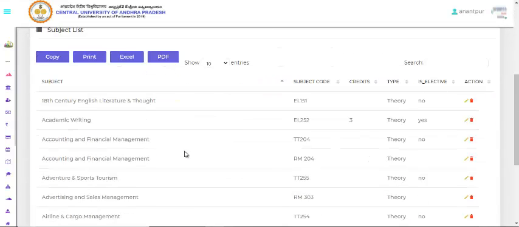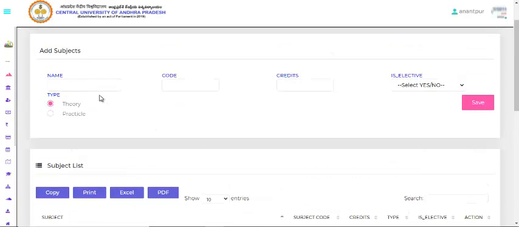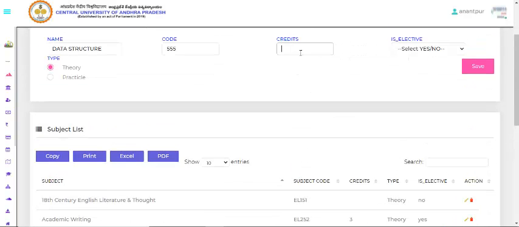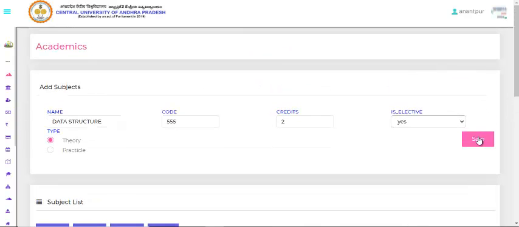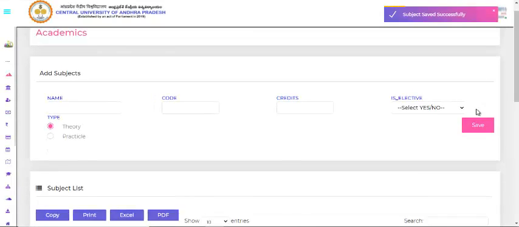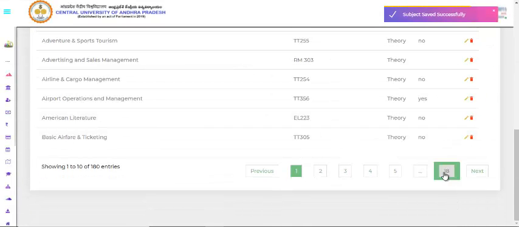And next I'm coming with the subjects master, where I can add my subjects. For example, I'm adding my subject, data structure. The code, I can give it as 555. Here, evaluate means we have to give yes. So it is a theory subject, where I have just added the subject. I'll show you.